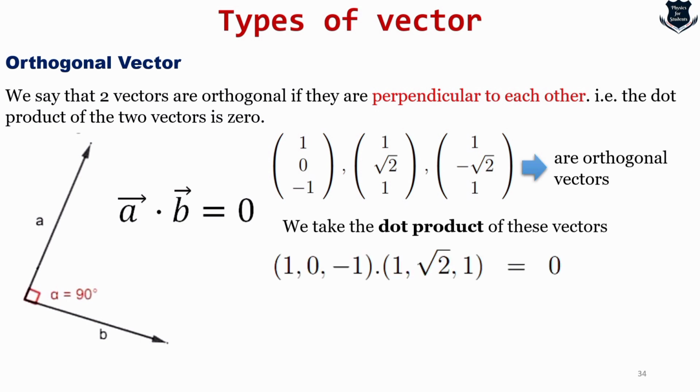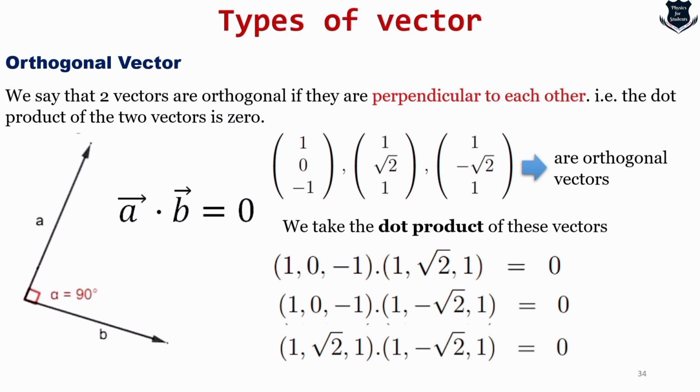So we take the dot products of this, this, and this. And we see all the dot products are 0. That means these are orthogonal vectors. So it's a simple one condition that it should be perpendicular, that is the dot product should be 0.